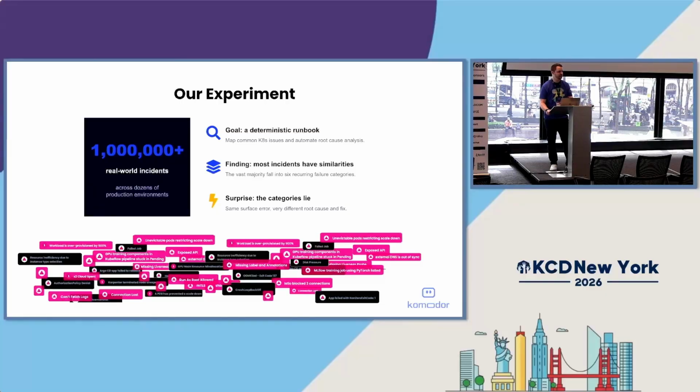So we had access to a large data set to run our fun little experiment. Now, one quick spoiler finding is that we found out an overwhelming amount of these fell into 6 categories, which was great when you can narrow a number like 1 million down to 6 categories. But then we were a little surprised, because even though we got them down to various categories, the categories didn't mean a whole lot. They lied. If we said, hey, this resolution typically happens with this category, that was not the case.